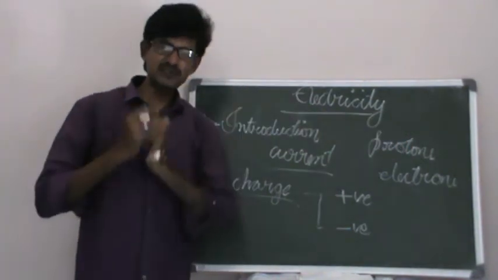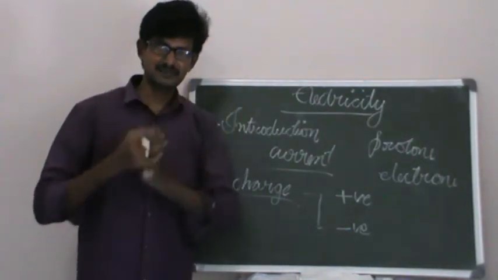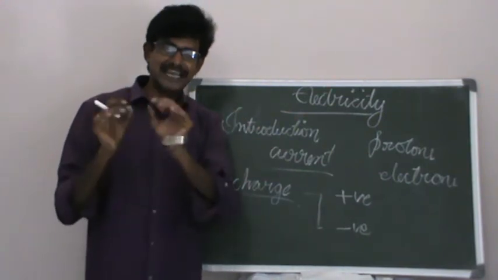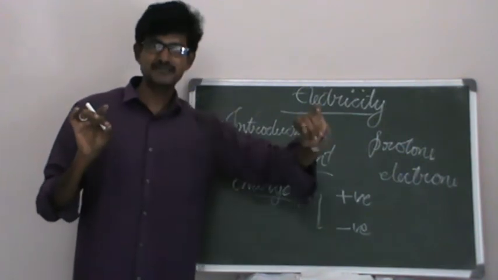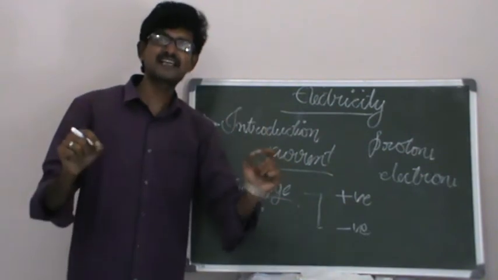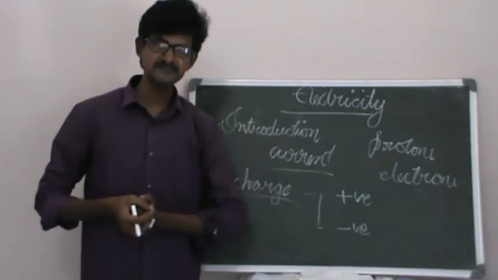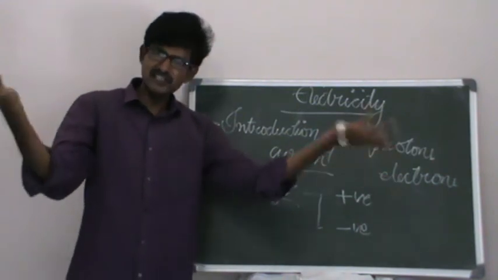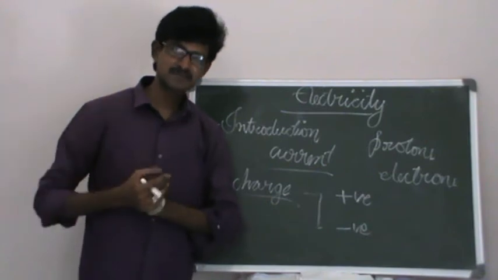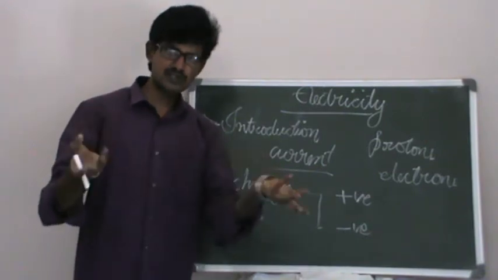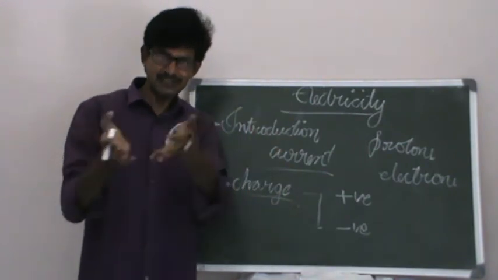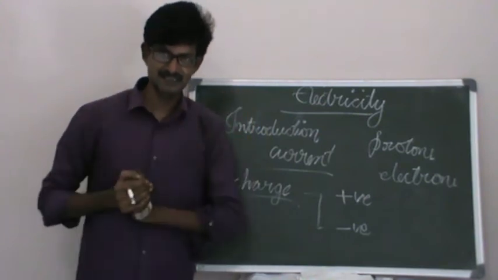When these charges are moving, electricity is said to be flowing in it, and we can make use of that electricity by connecting this conductor to any appliance. Appliance can be anything: in your house you are using bulbs, fans, refrigerators, induction stoves, mobiles. All of these are called appliances.